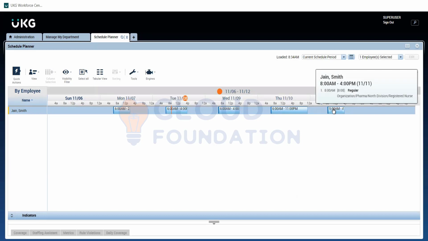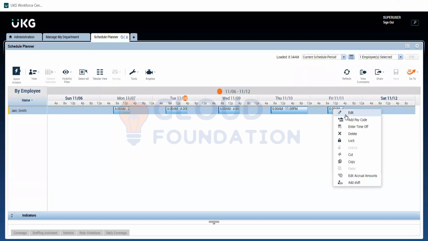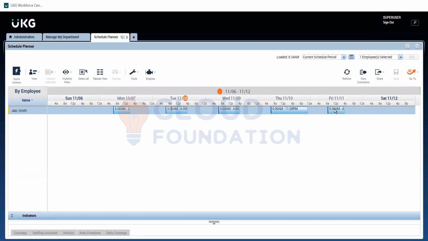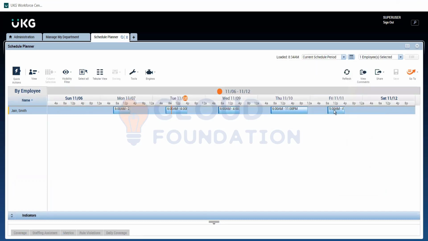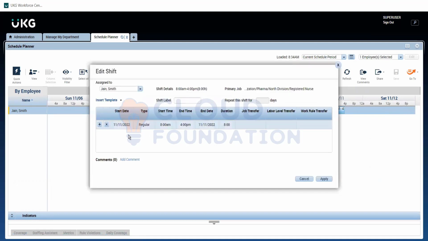So what are the other items? Some employees come with a designated break time in the schedule itself, so that they are supposed to take breaks only in that time. So I will right click and click on edit, because we are going to add a break to this. I'm going to add a break for him at 1 p.m. to 1:30 p.m. We need to add one more row by clicking the plus.